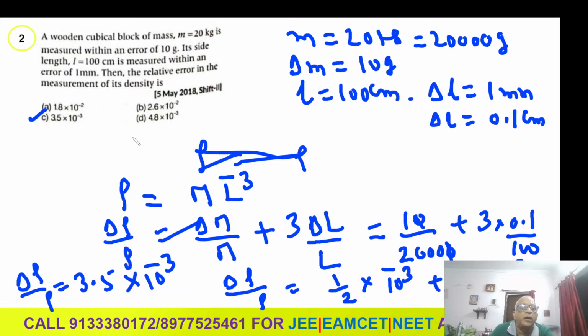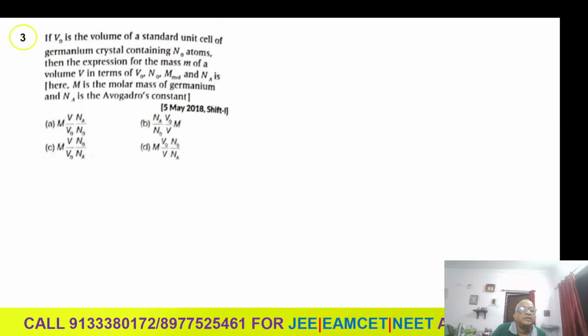Capital M or small m, because I am keeping the dimension formula. You can write delta M by M, and small L also you can write. For the dimension formula you write capital M, while generally small m you will write in the normal formula. Students, this depends on chemistry and all that. This question we'll do last.